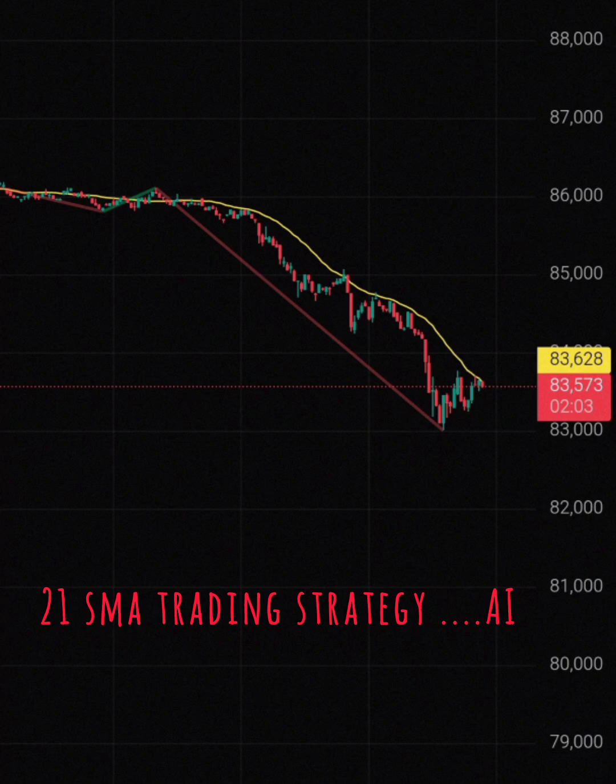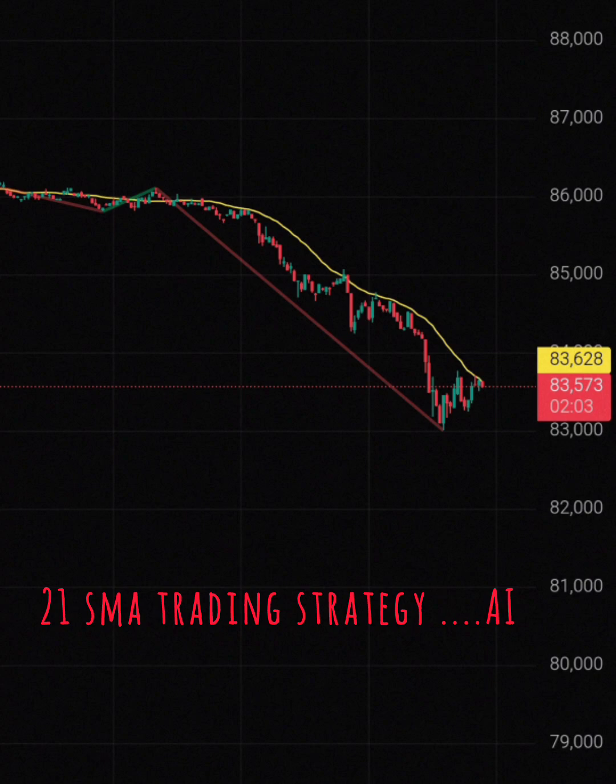2. Dynamic support and resistance. In an uptrend, the 21 SMA often acts as support, where buyers may step in to push the price higher. In a downtrend, it can act as resistance, where sellers may dominate and push the price lower.